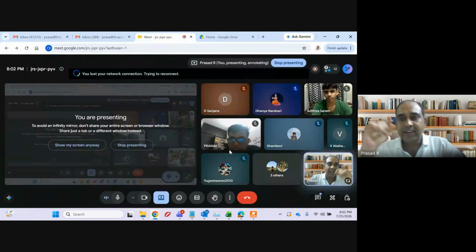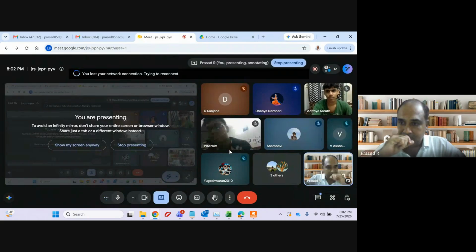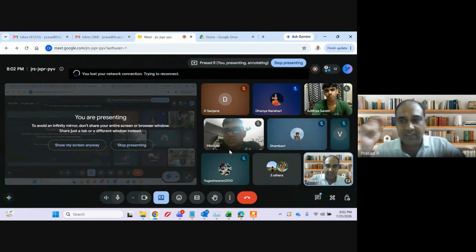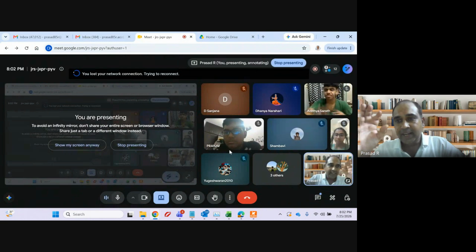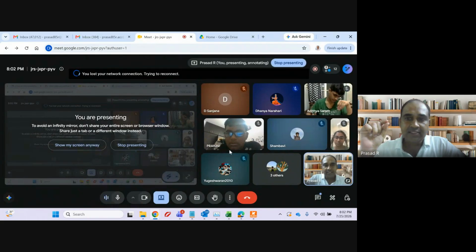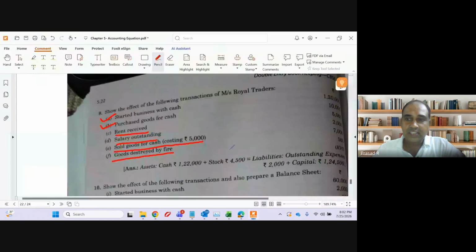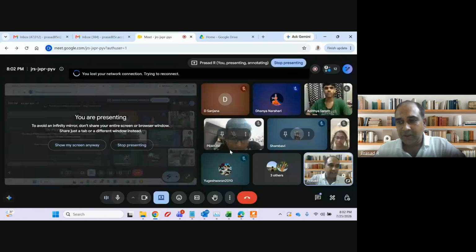Fantastic, guys. I like that application of knowledge. See, this analysis comes only because we are concept driven. Otherwise, if you see this transaction for the first time, 99% of the students will not even attempt it. Since we are discussing through concepts, that is the reason you are even able to attempt this transaction. Goods destroyed by fire: decrease stock, decrease capital. Why capital to be decreased? Because it is a loss. Loss will decrease my capital.